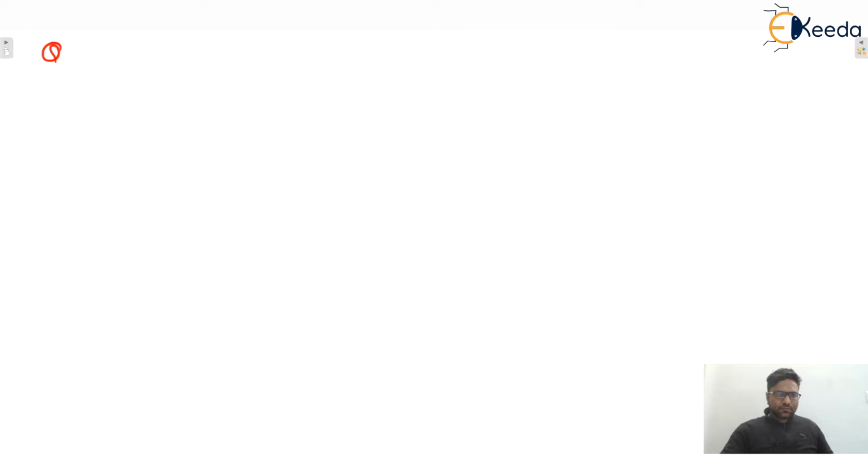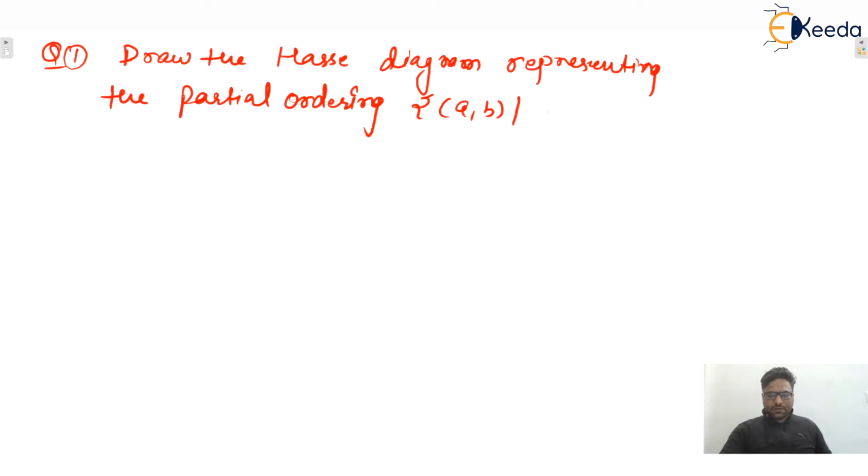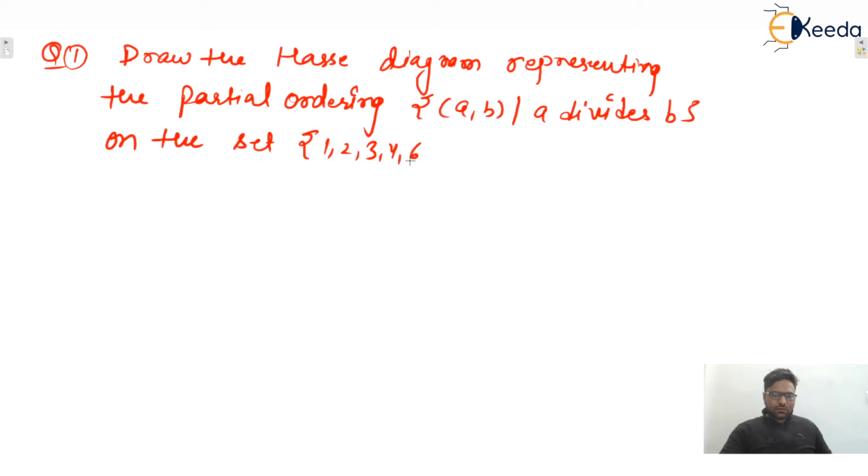Let us consider, yes, first question. Let's say draw the Hasse diagram representing the partial ordering (A, B) such that A divides B, on the set, we can say that, that is {1, 2, 3, 4, 6, 8, 12}.